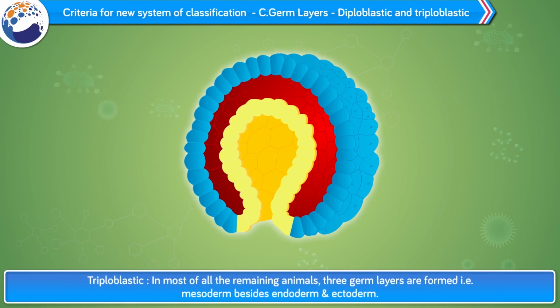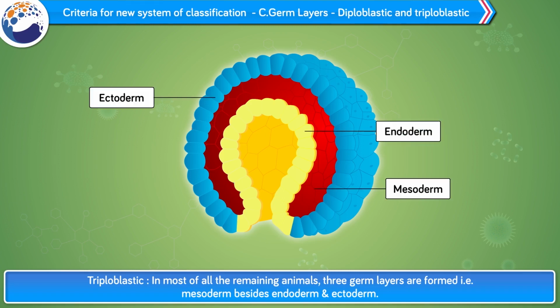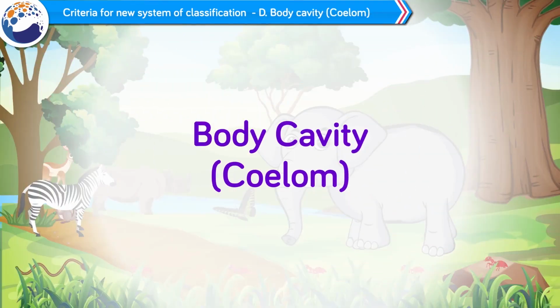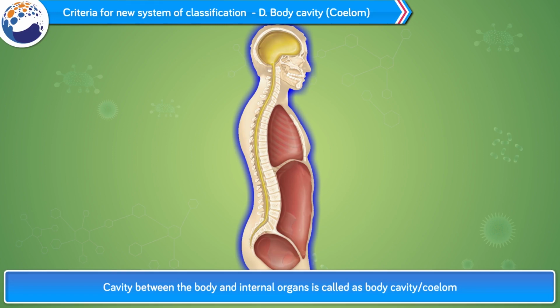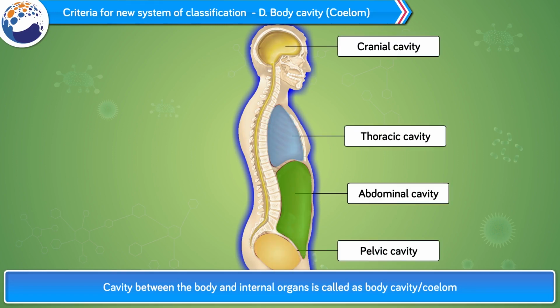Triploblastic. In most of all the remaining animals, 3 germ layers are formed, that is, mesoderm besides endoderm and ectoderm. Body cavity, coelom. The cavity between the body and internal organs is called the body cavity or coelom.